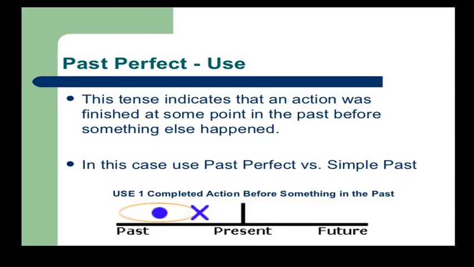Where to use the past perfect? This tense indicates an action was finished at some point in the past before something else happened. In this case, past perfect and past simple. Completed action before something in the past.